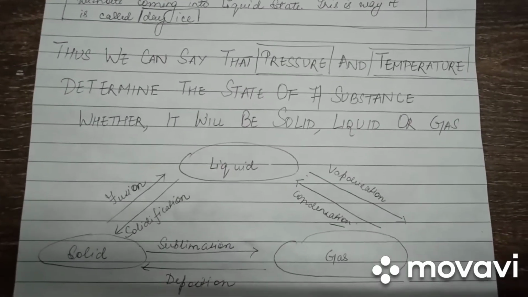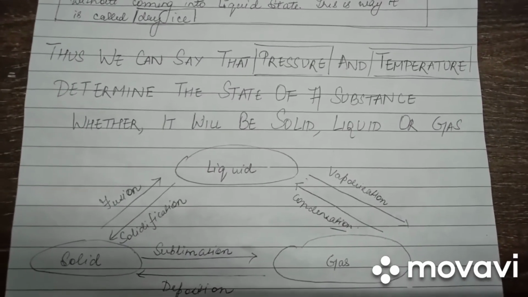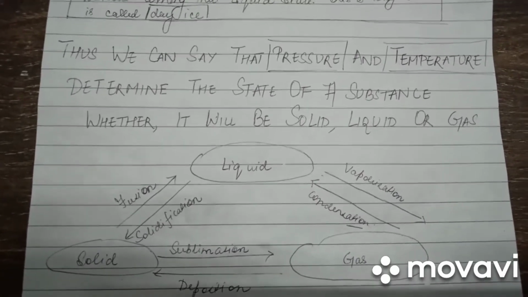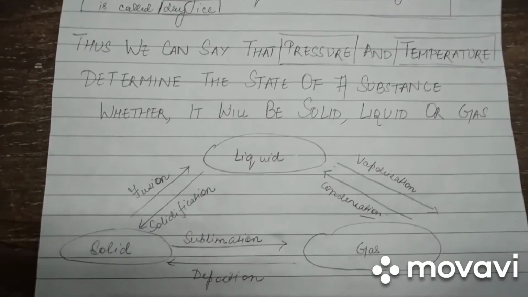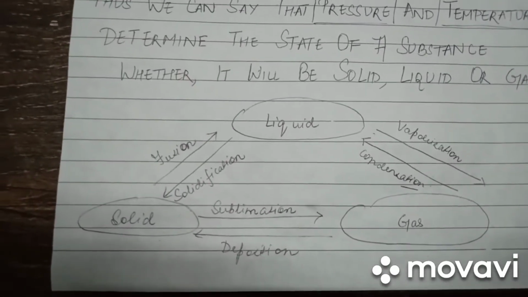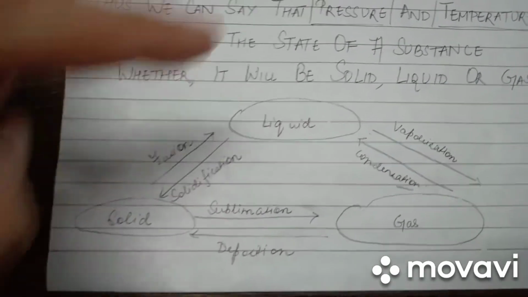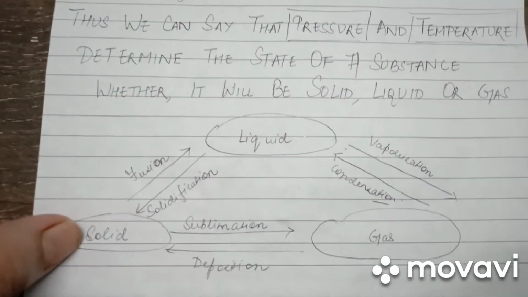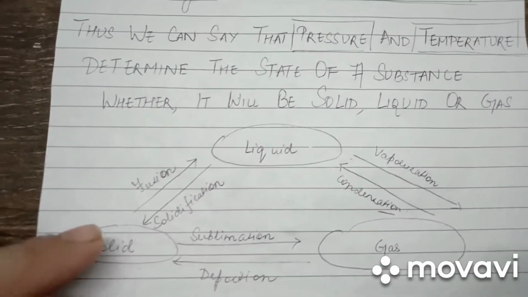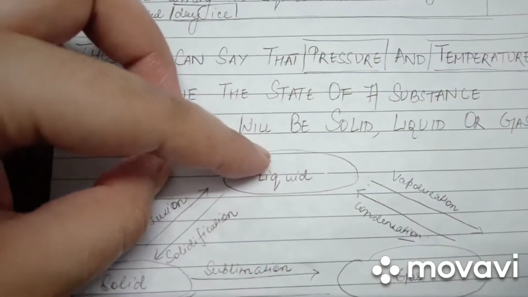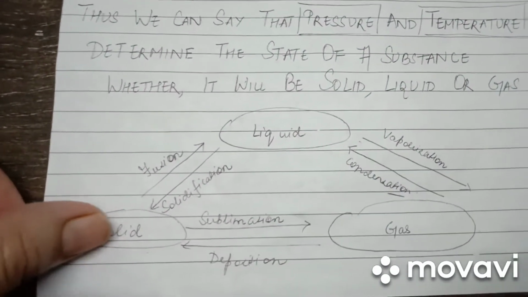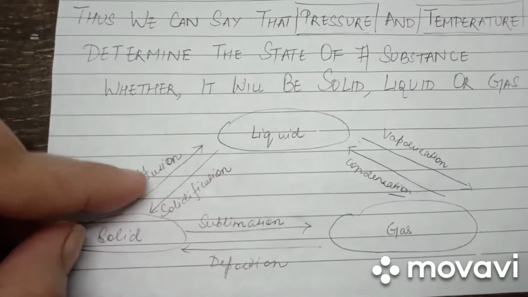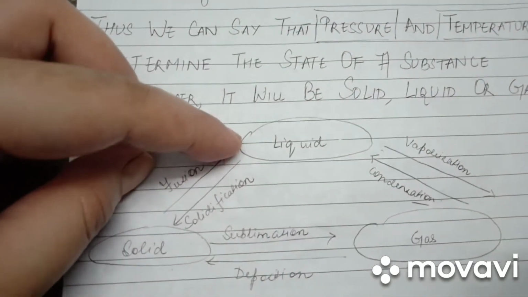Thus, we can say that pressure and temperature determine the state of a substance, whether it will be solid, liquid or gas. We started off by learning the conversion of solid to liquid. When we provide specific amount of heat to solid, solid melts to form liquids, like in case while constantly providing heat to ice cubes, they eventually reach a temperature after which they change their state.